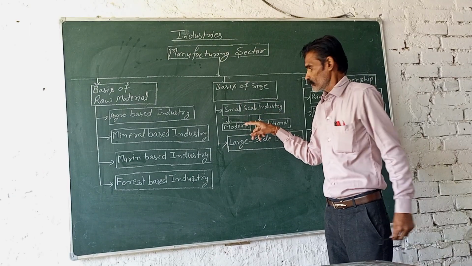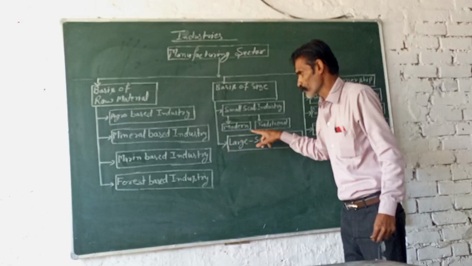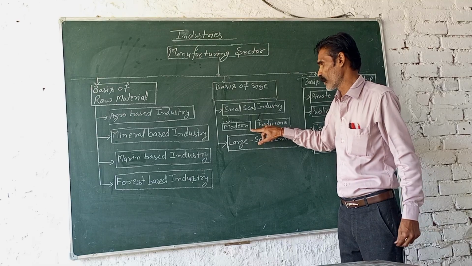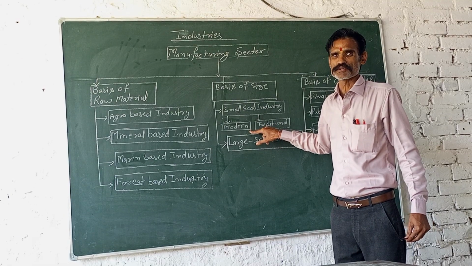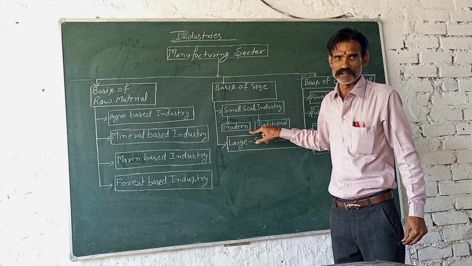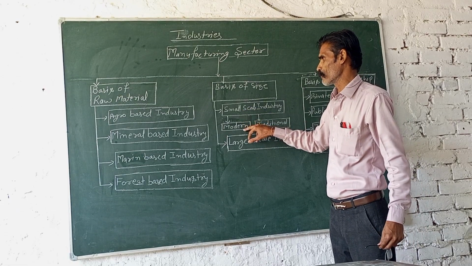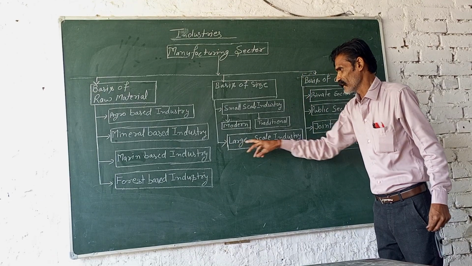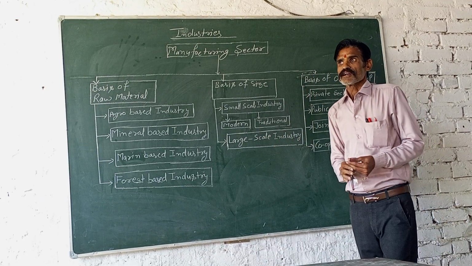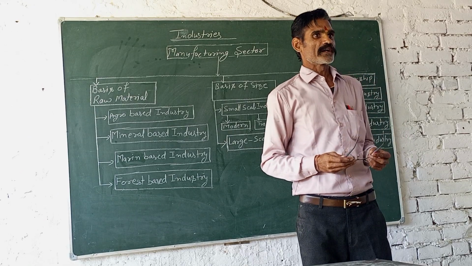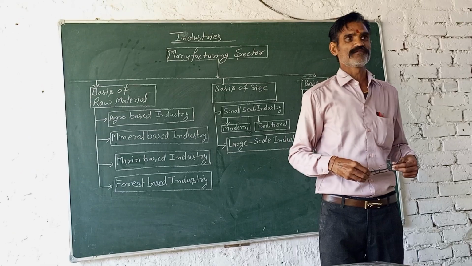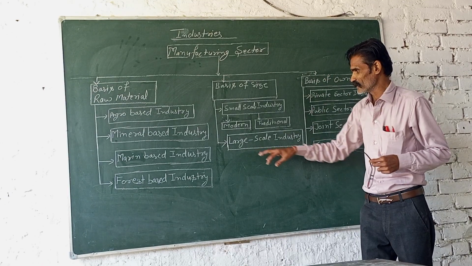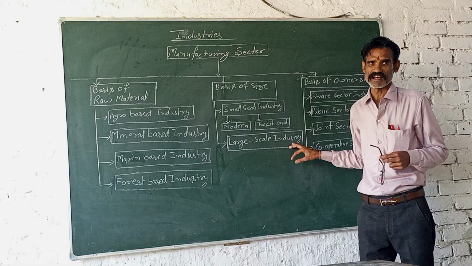If we are generating and manufacturing a new product by the use of modern technology and modern concepts, that means it is related to the modern small scale industry. Now next is the large scale industries. If the required capital is 1 crore plus, that means it is related to the large scale industries.